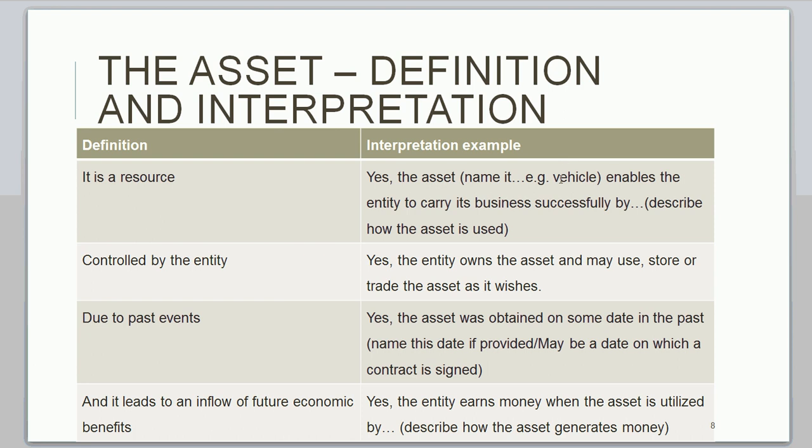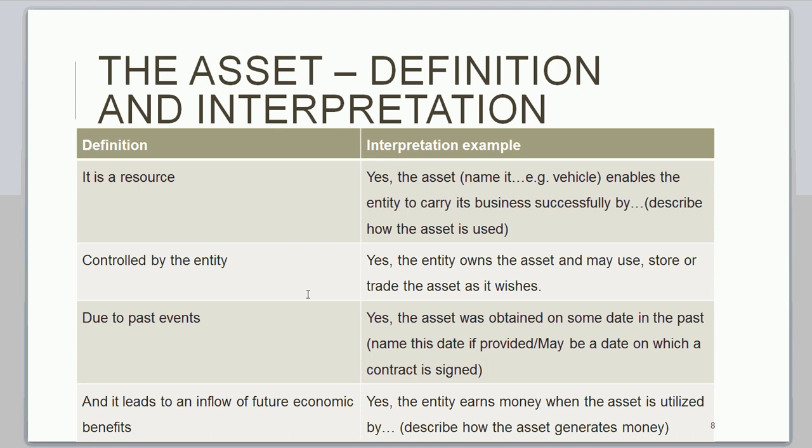For example, if the question talked about a vehicle, you need to say the vehicle enables the entity to carry on its business successfully. But you also need to describe how this asset is used, because the way it is used will answer the question as to whether it is a resource or not. So you need to say, for example, it is an asset and it enables the entity to carry on its business because it's a delivery vehicle, and it helps them to deliver inventory to customers, or whatever the scenario may be.